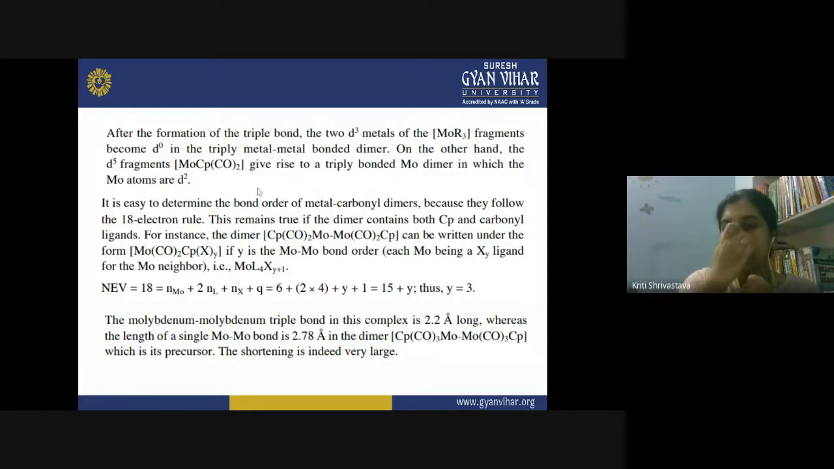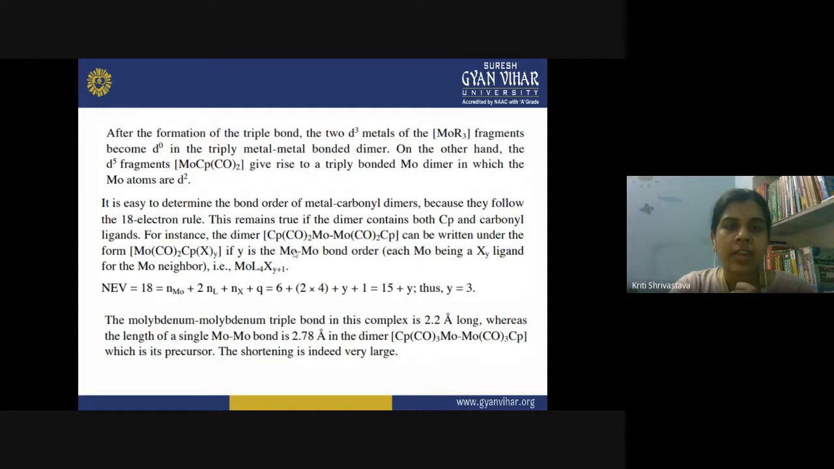So, the resulting electronic configuration could be different from that of the metal atom, and you can calculate the bond order of the metal carbonyl dimer because they follow the 18 electron rule. These bimetallic complexes having a triple bond between the metal atoms follow the 18 electron rule. This remains true if the dimer contains both the Cp and carbonyl ligands. For example, this is the dimer, right? Your CpCO2Mo-MoCO2Cp.